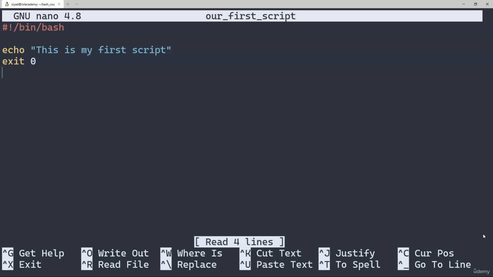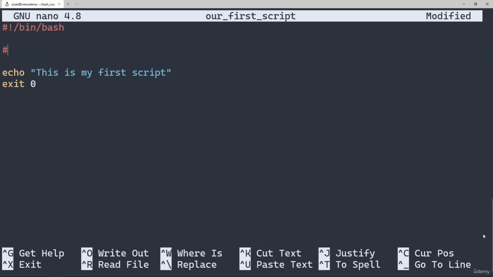To help Bash know which lines are commands and which lines are comments, we need to start our comments with a special symbol. In Bash, we indicate comments with a hash symbol. When you start a line with a hash symbol, the shell knows that the line contains a comment, and it will simply skip that line and move on to the next one. The most common way of using commenting is to explain what certain sections of your code do. Now, with our small script that we've developed, commenting might not be totally necessary. It's only one line after all. However, as we continue through the course, you'll begin to appreciate how good commenting can be a very helpful tool. To give an example, we can add a comment to our script like this.